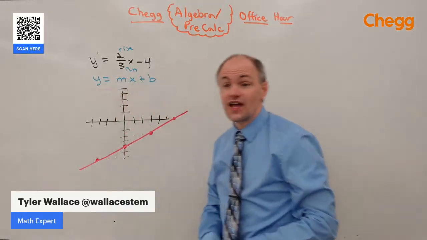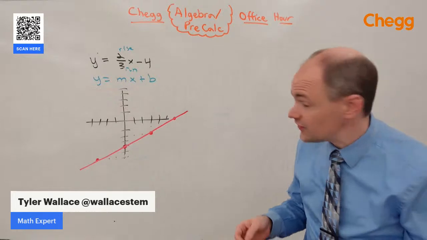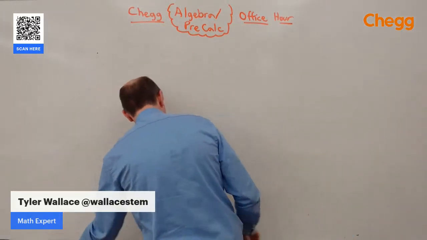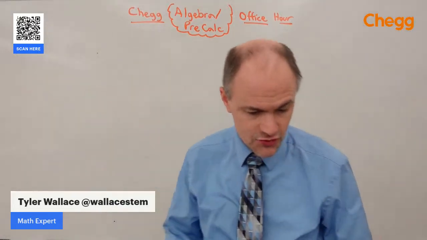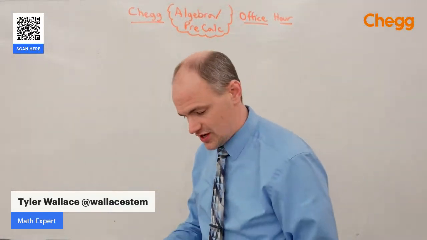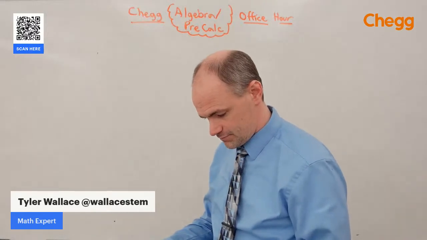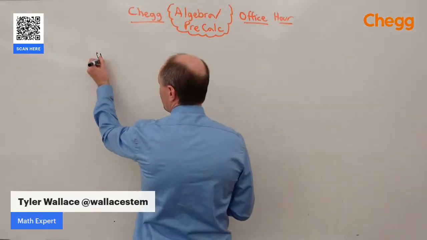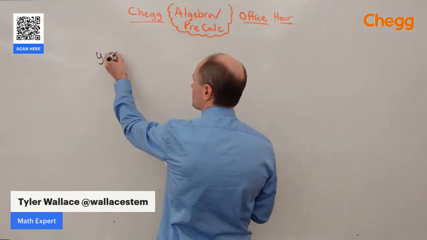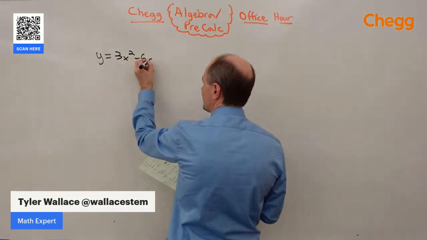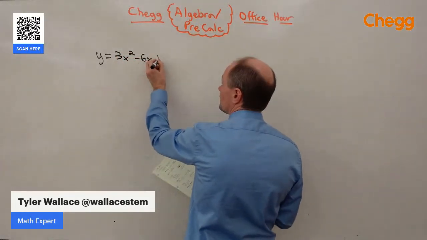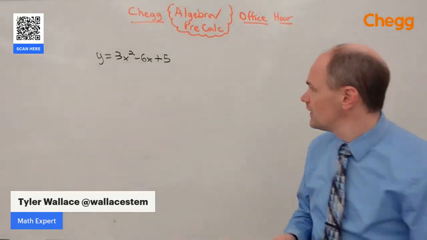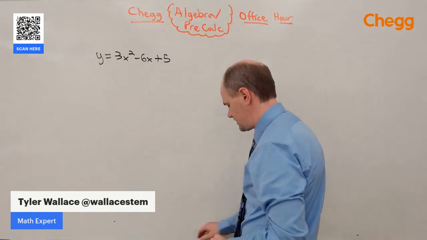Now, I mentioned that's kind of the basic function. We can do more complex functions. We have these things called conics that we like to graph. And so let's look at a more interesting conic section. Should we try a parabola? Let's graph y equals 3x squared minus 6x plus 5. And I don't know if this is going to graph nicely.